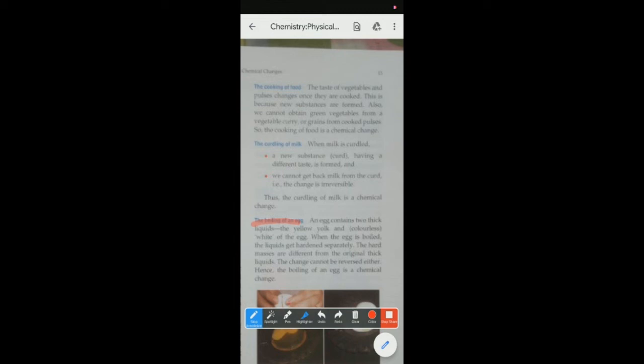That means the change that we see, it is a completely new substance that we are getting. Now if I tell you to give back the previous state of the egg, it is not possible by us. So a new substance here also we are getting and the process is not reversible. So it is also an example of chemical change.